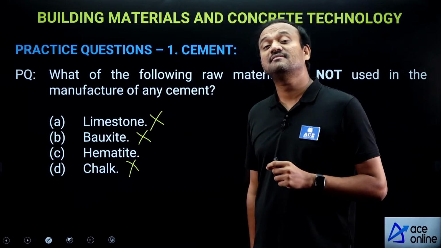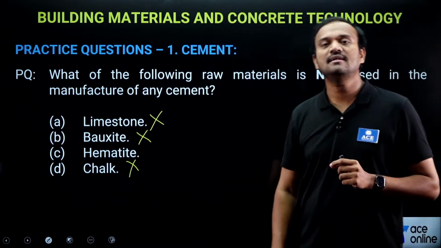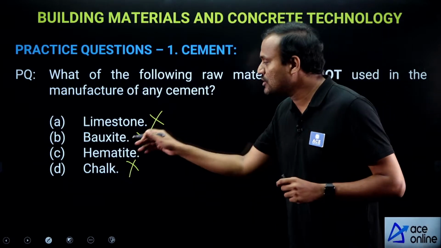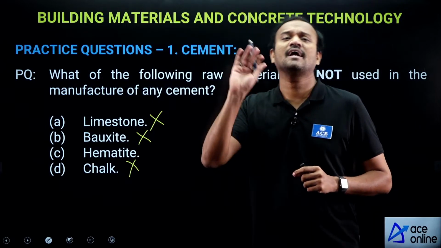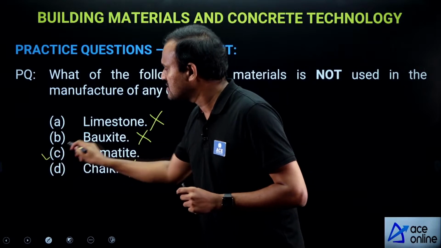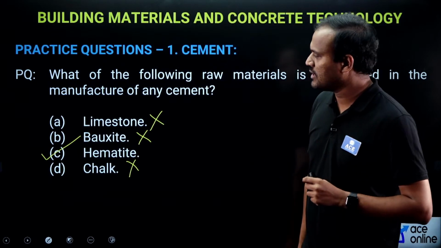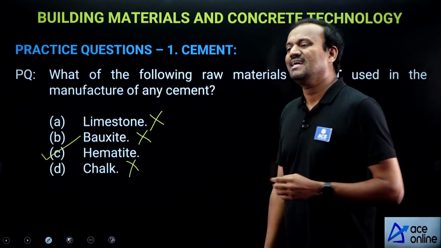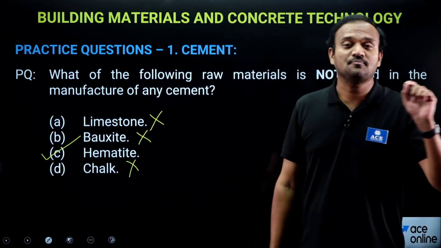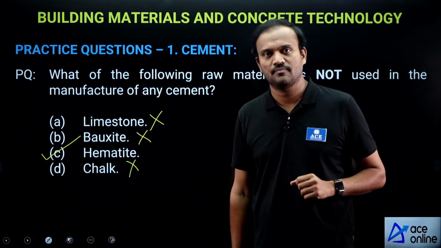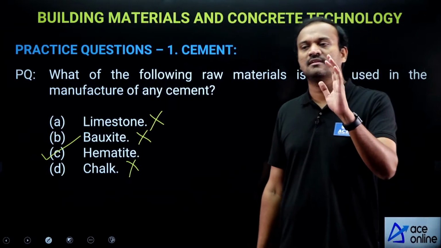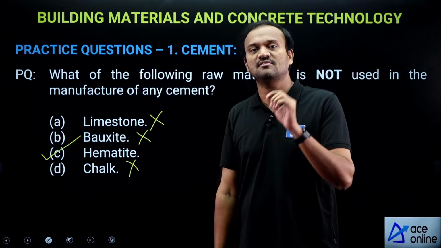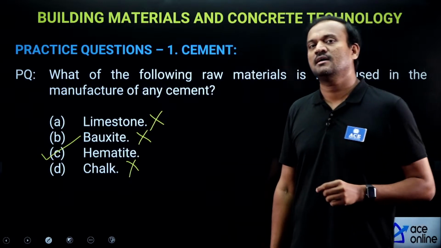Now option C is hematite. Hematite is an ore for the manufacture of iron. We don't use hematite in the manufacture of any kind of cement. So this is the right option. Here I would like to tell you that in the cement chapter, types of cements is a very, very important topic. So do study the different types of cements, the 15 types of cements, because a question can be asked regarding any type of cement.